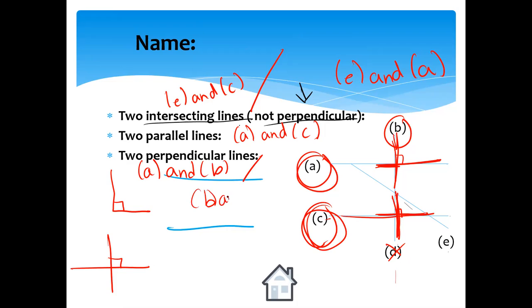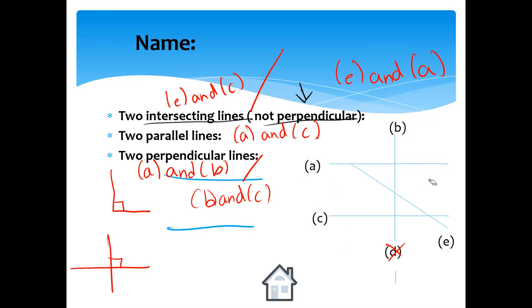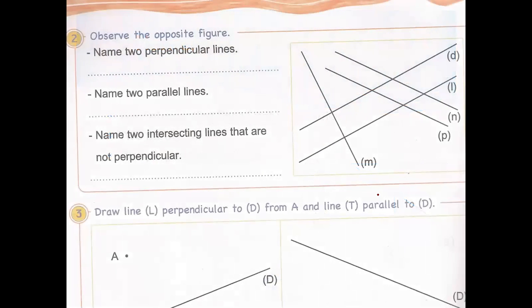A line never ends, we can extend it up and down. So all of this is B, and this is C. Okay? So B and C, this is the line B, this is the line C. They form a right angle and a plus. So they are perpendicular. So for the perpendicular lines we have two choices. For the intersecting lines also two choices. For the parallel lines just one choice, A and C. One example. Okay? This is how we distinguish between intersecting, parallel, and perpendicular.